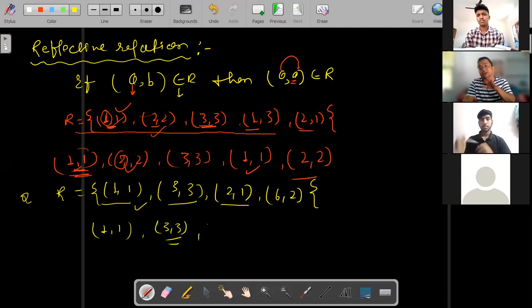Then 2 comma 1, means 2 comma 2. Is it there in the relation? No, it is not there.